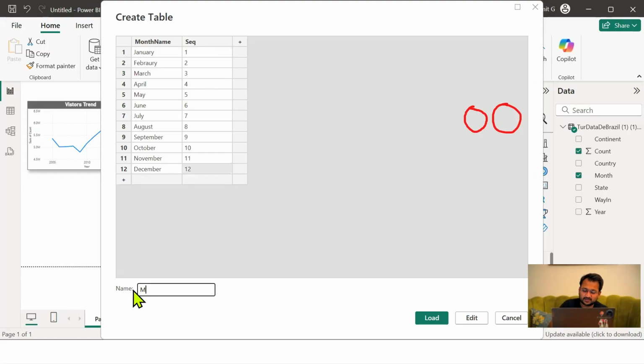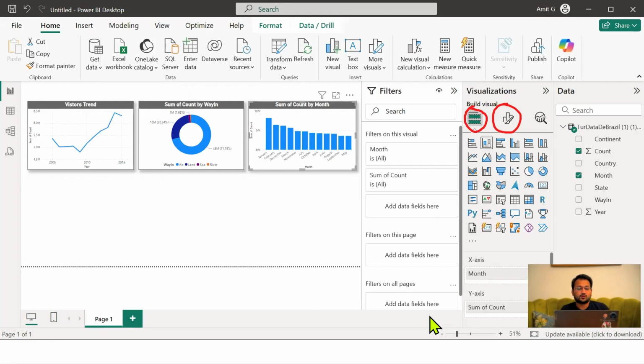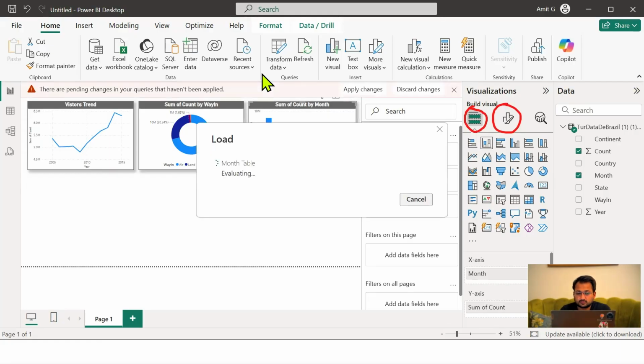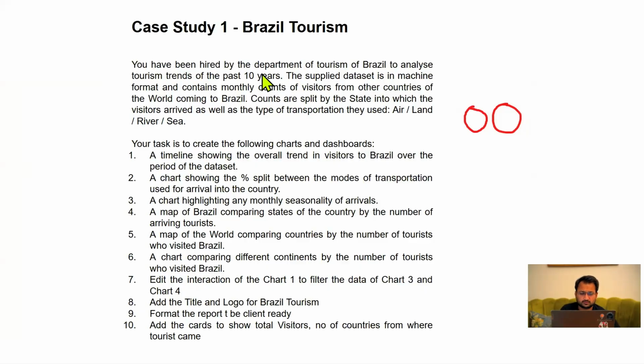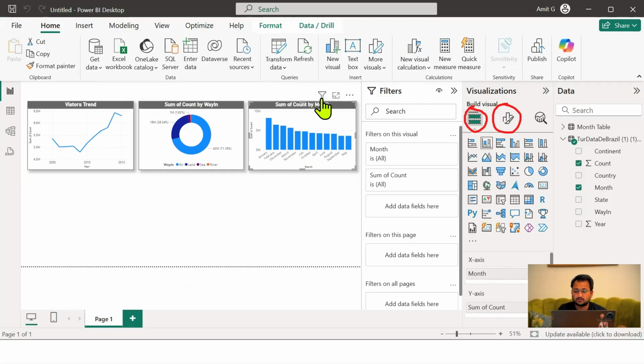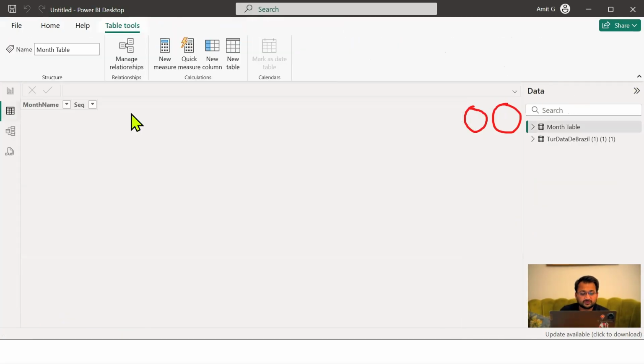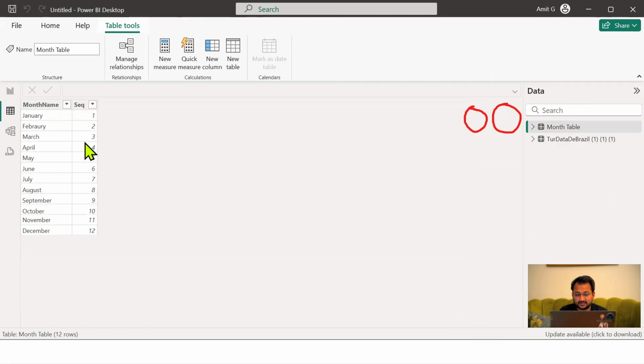So we can give this table a name as month table. Now once I have loaded this table, if we see over here, a month table has been created.